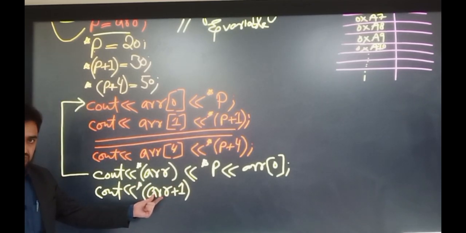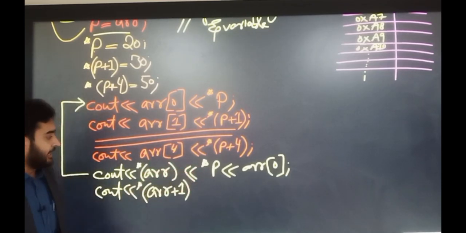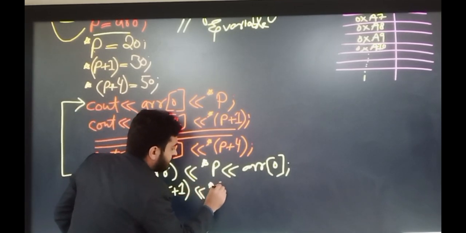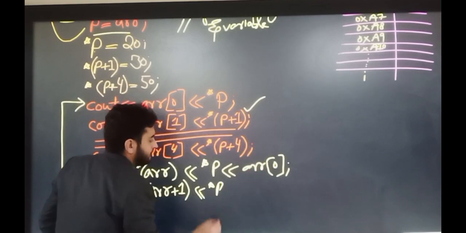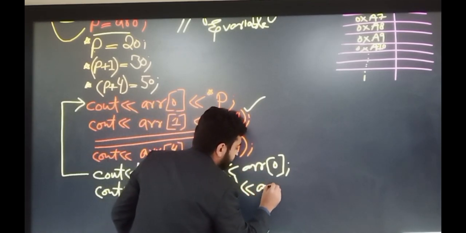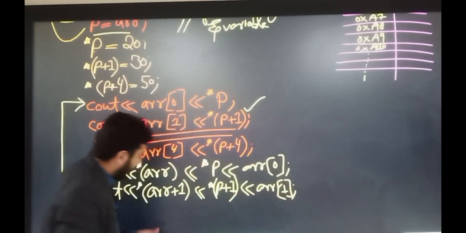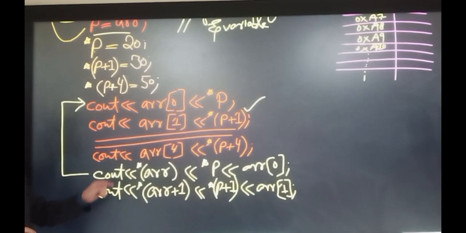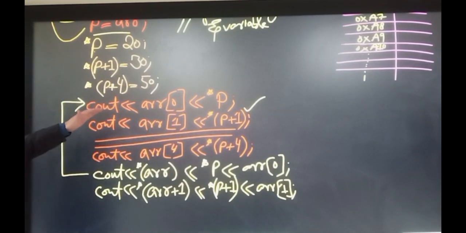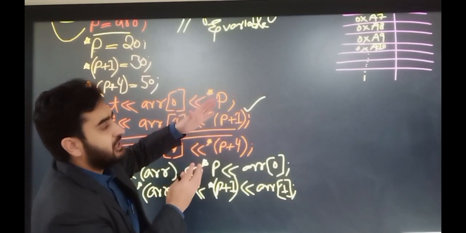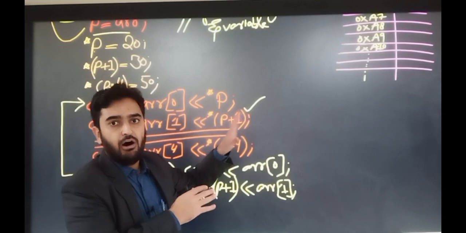In a similar way we can also use the pointer, p plus 1, and arr of 1. So all these three methods give us access to the elements inside the array. This is how we can access the values inside the array and print them out on the screen.